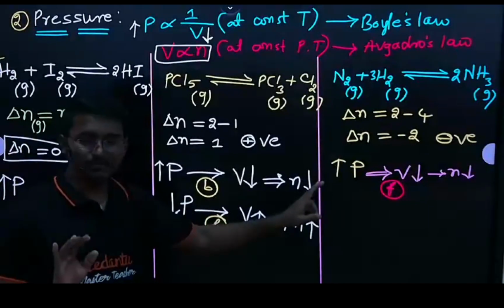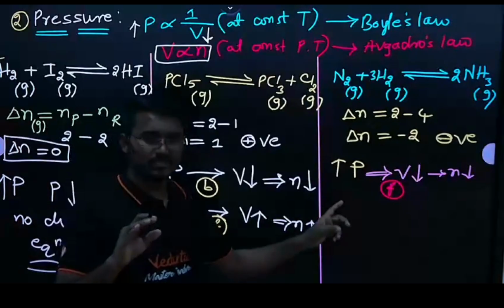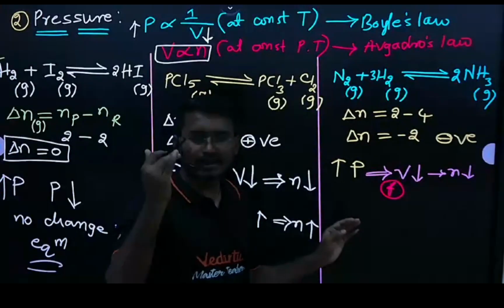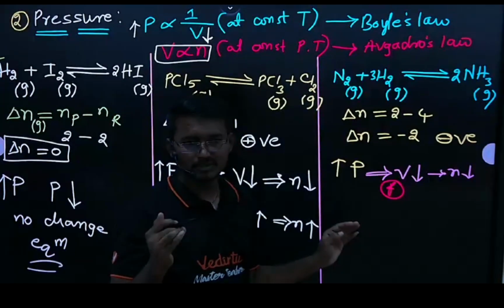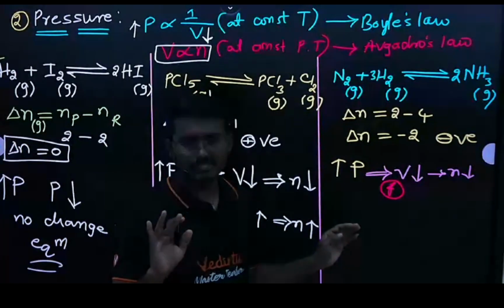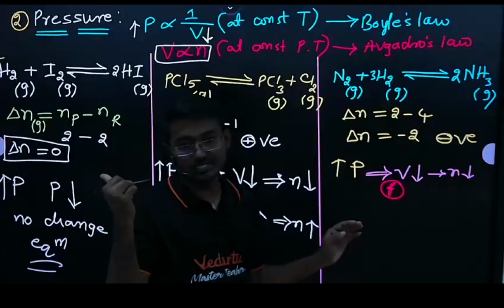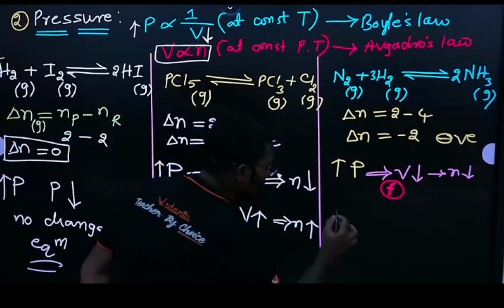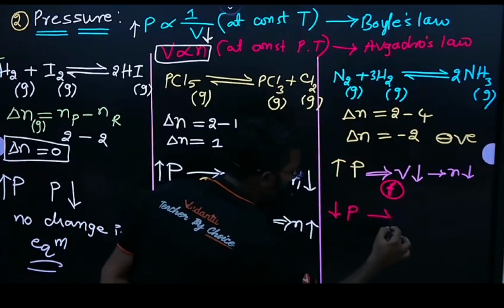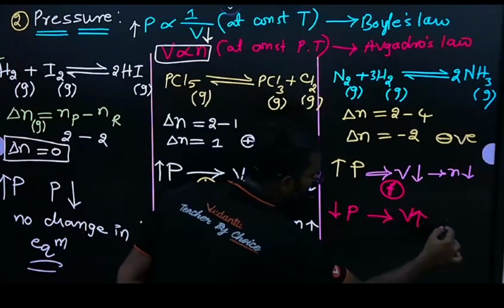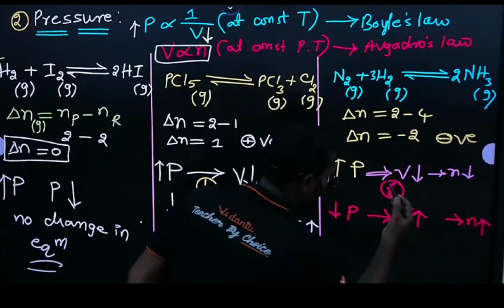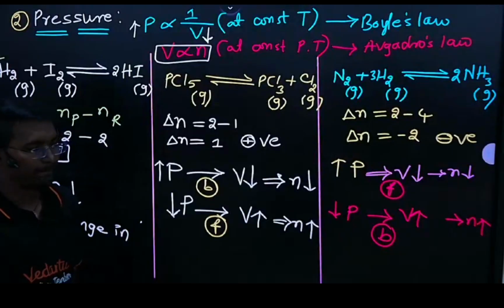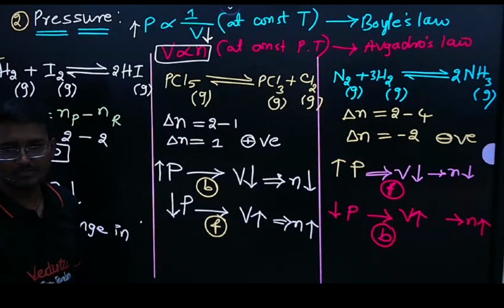Blindly you can remember, if we increase the pressure of the system, then the system opposes the change in equilibrium, and shifts towards where the number of moles is less. Whenever we discuss pressure, this is opposite to concentration. Don't mix up concentration and pressure. Clear? If I decrease the pressure, then what happens to volume? Volume is increasing, then the number of moles also increases, then the reaction shifts towards the backward direction. Clear? Is that clear for everyone? Right?